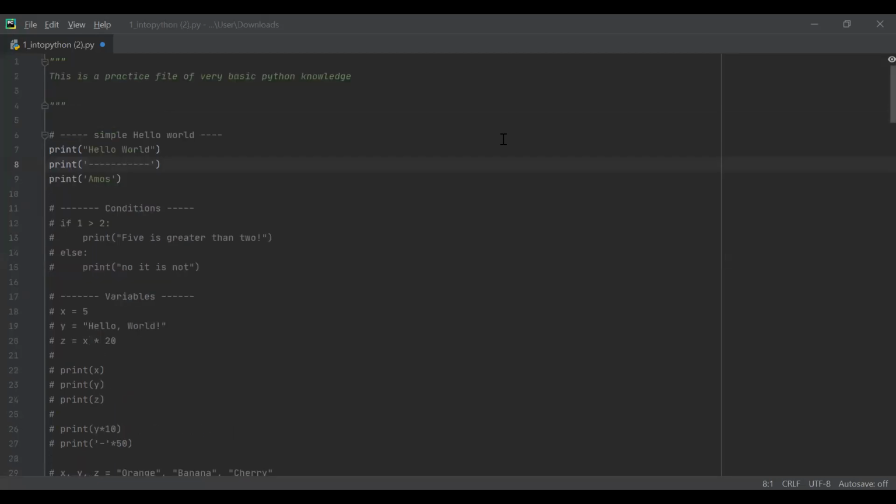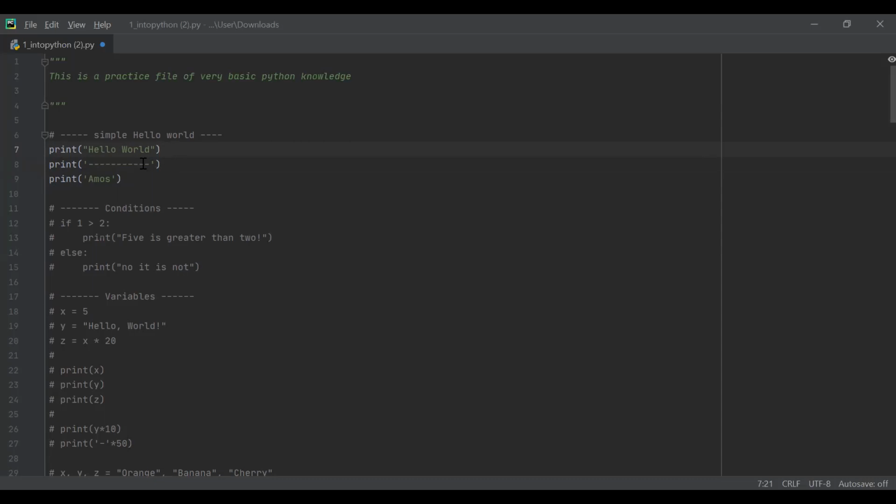So first of all, let's start with a simple example, which is print. Let's say, for example, we want to print on our computer any code, anything. Let's say I want to print hello world. So what I'm just writing is print hello world. And when I run this, it will just print hello world.